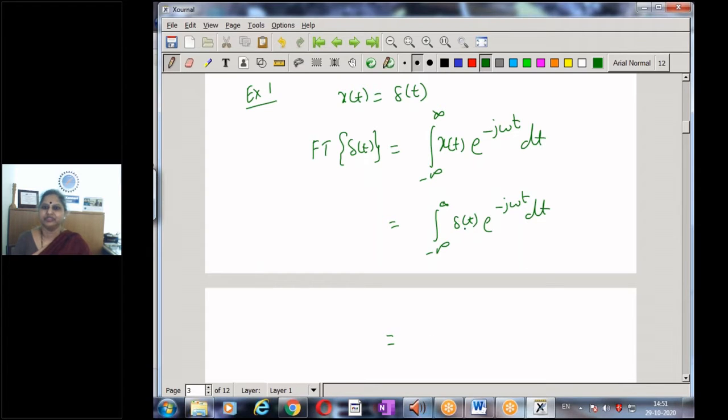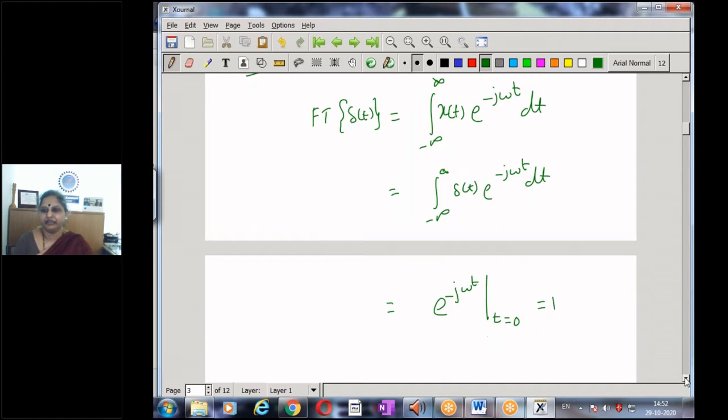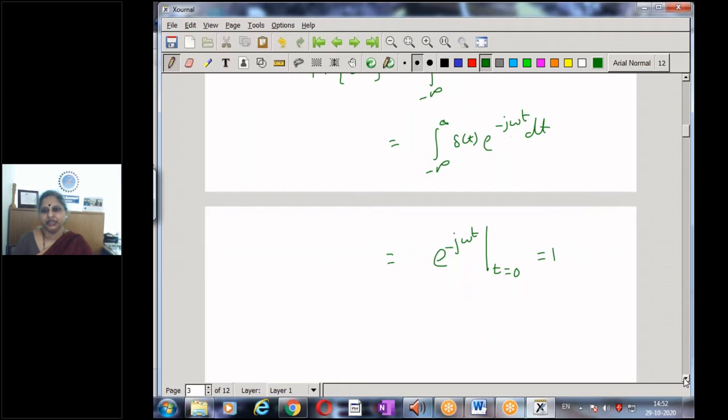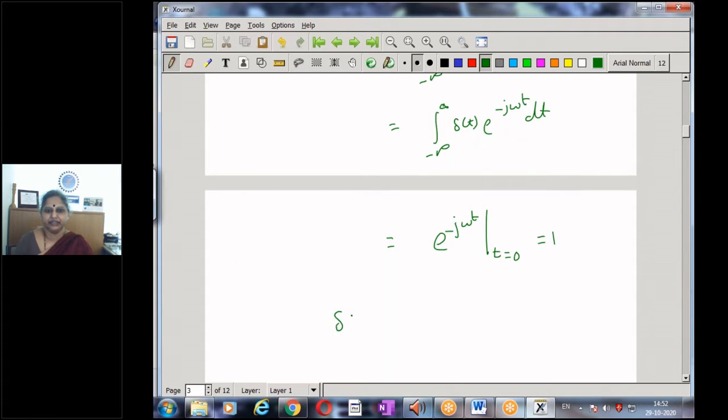Since delta t exists only for t equal to 0, this whole integral reduces to e to the power of minus j omega t at t equal to 0, which is 1. So we have the result that the unit impulse function has a Fourier transform of 1.